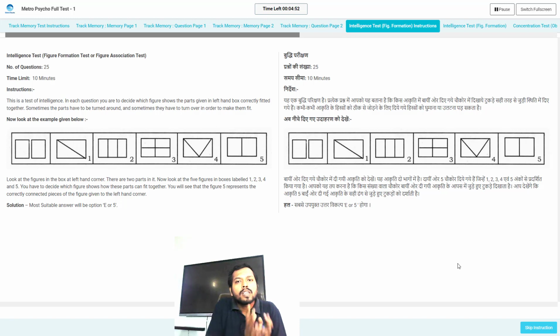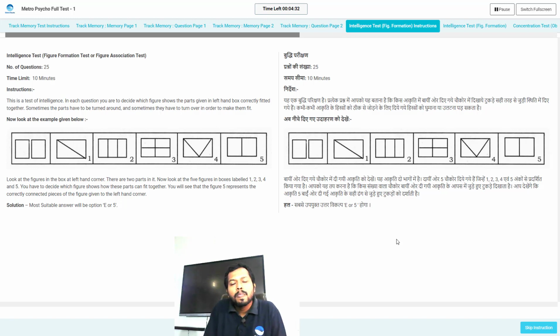Again you have to read the instruction page. If you are comfortable in English, then simply read in English. If you are comfortable in Hindi, then simply read in Hindi. This section is known as the intelligence test. A station master intelligence test is different and a metro exam intelligence test is different.